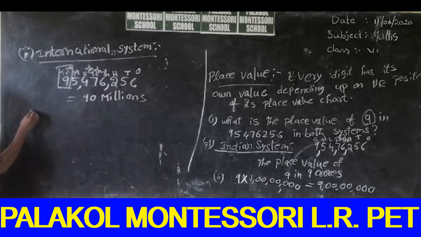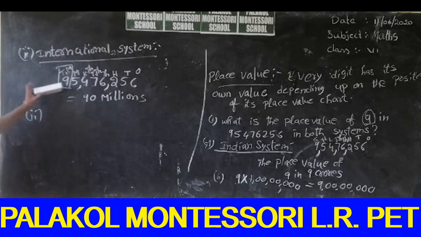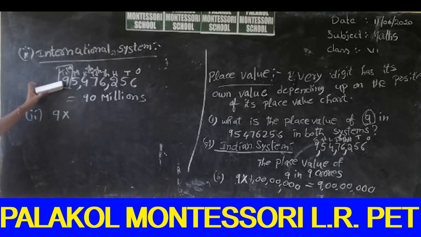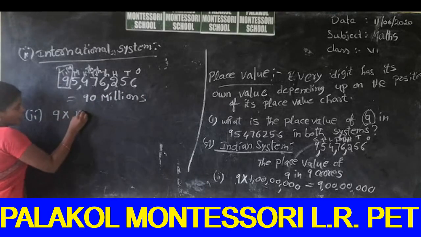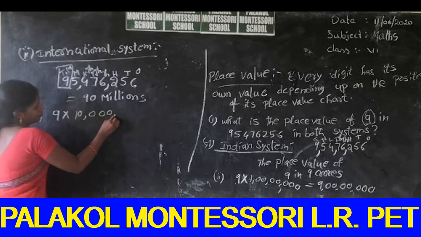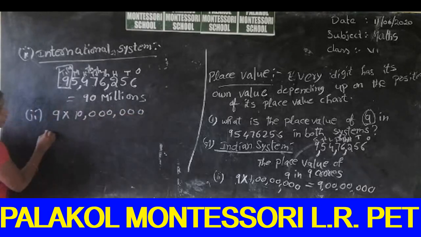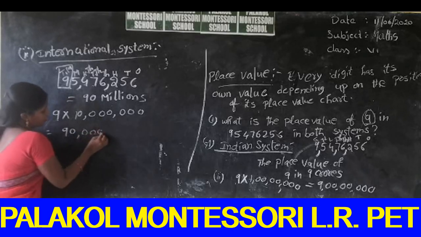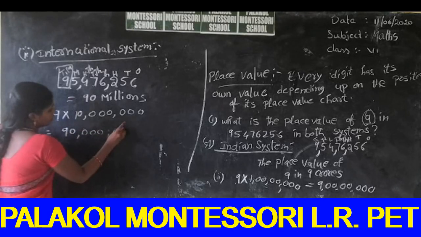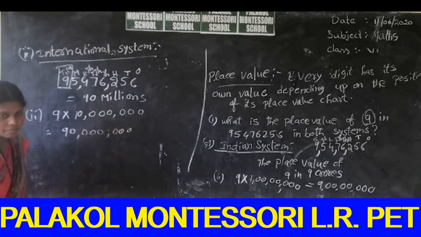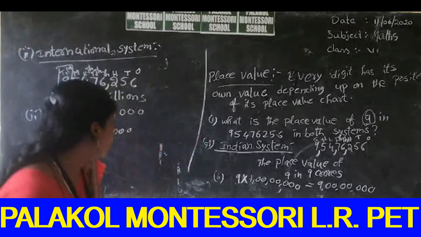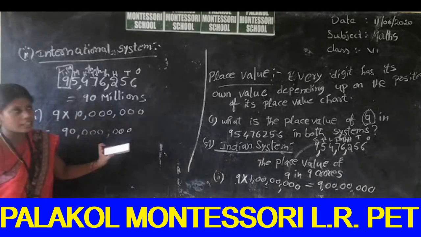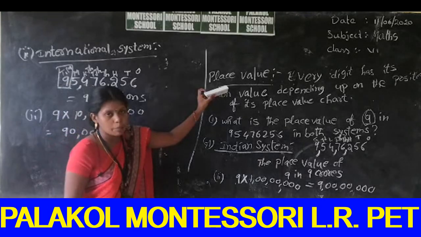You can also write it another way. What is the number? 9. Into which place is the number? 10 millions. So 9 into 10 millions is 90 millions. So again I can explain what is the place value.